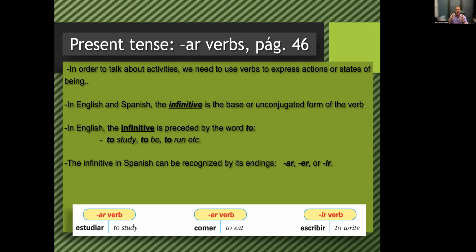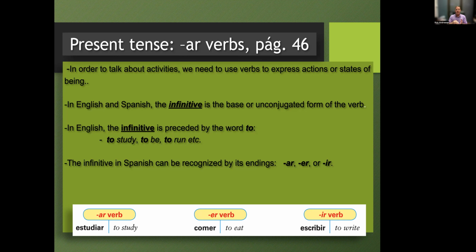We're going to talk about typically action verbs today, and each verb in English and in Spanish has 2 forms, an infinitive and a conjugated form. So the infinitive form is the base or the unconjugated form of a verb. In English, we use the word to designate that. So to be or not to be, to eat, to run, to study, those are all infinitive forms, and then the verb gets conjugated from there.